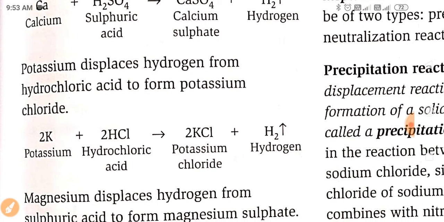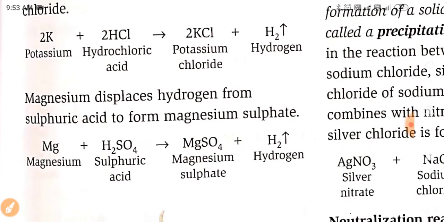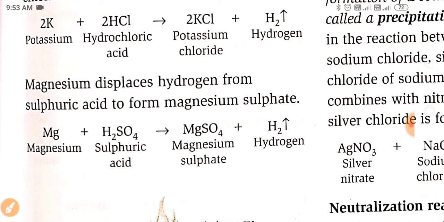Next, potassium displaces hydrogen from hydrochloric acid to form potassium chloride. Potassium, when reacting with hydrochloric acid, forms potassium chloride and hydrogen gas is liberated. Same, magnesium displaces hydrogen from sulfuric acid to form magnesium sulfate.